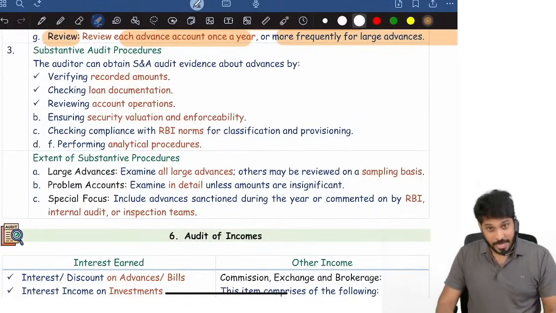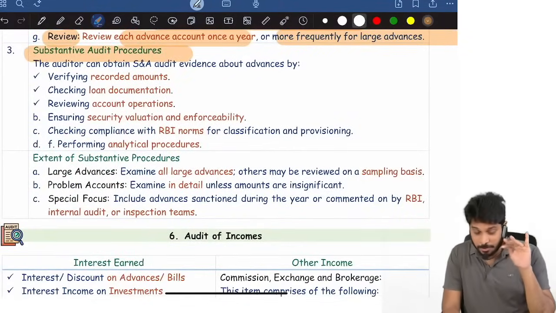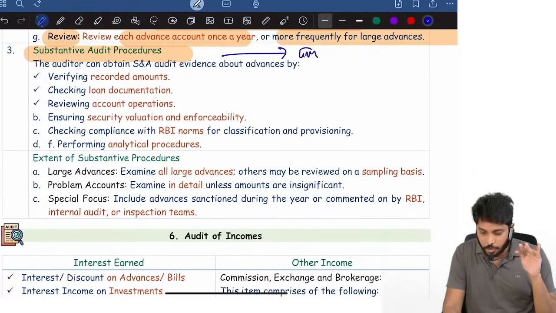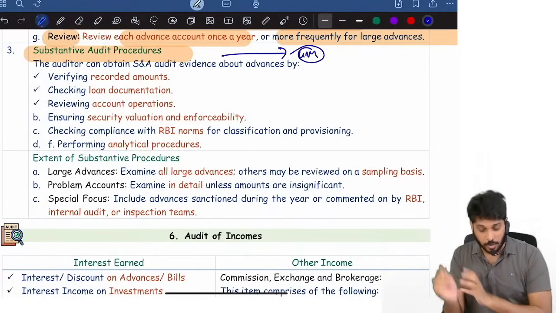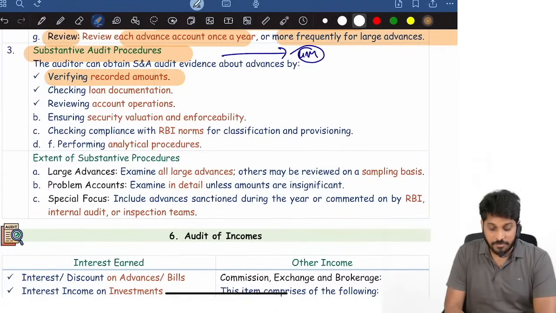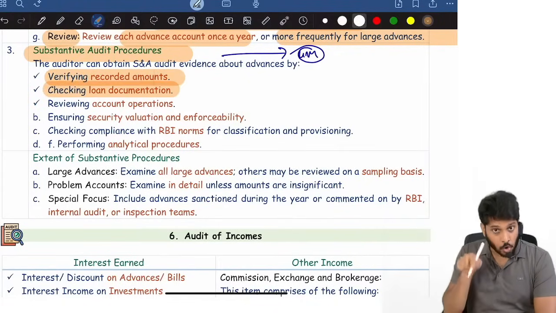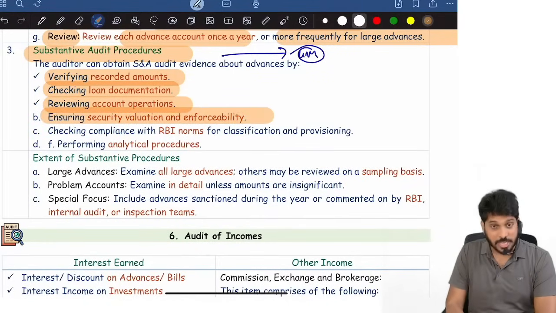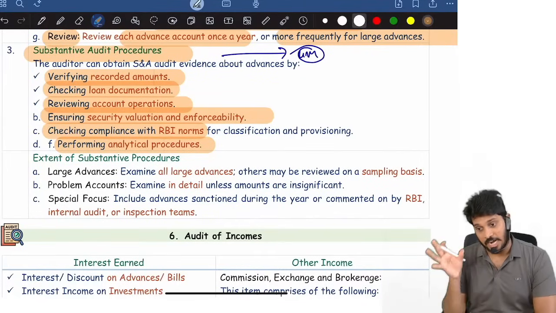By the way, again in loans, substantive procedures will be performed. Sometimes this itself can be asked as a 4 marks question. What are substantive procedures on advances? Verify the recorded amount. Check the loan documentation. Review the operations in the account, ensure security valuation and enforceability, check compliance with RBI norms, and perform analytical procedures. These are all substantive procedures in advances.